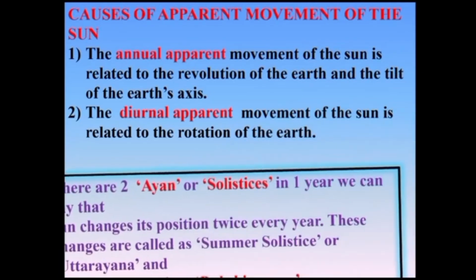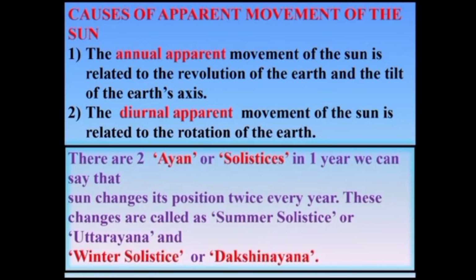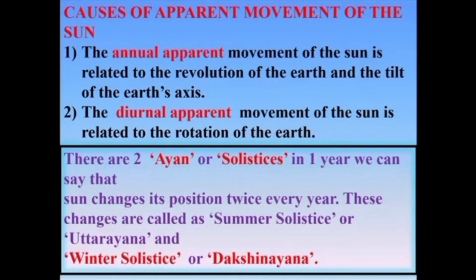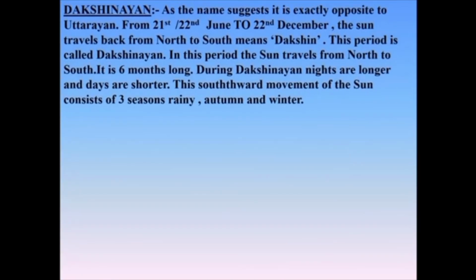Now there are two ayans or solstices. These changes are called summer solstice or Uttarayan and winter solstice or Dakshinayan. Now let us study Dakshinayan first. As the name suggests, it is exactly opposite to Uttarayan.